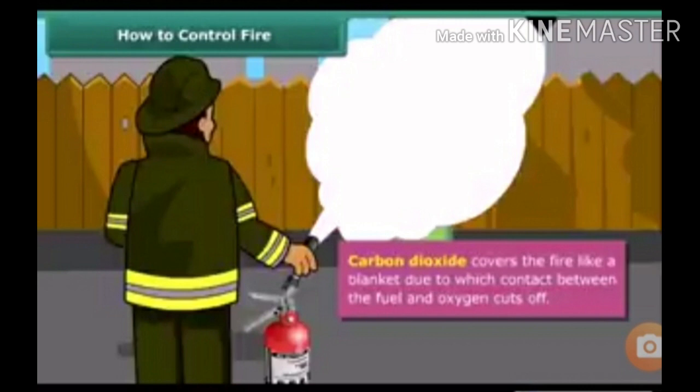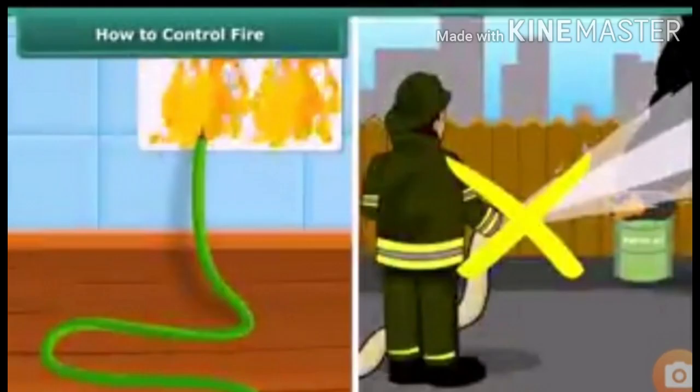In homes, shops, offices and hotels, fires are caused by solid materials such as paper, wood and cloth. Fires can be controlled by quickly spraying water. This brings down the temperature and extinguishes the fire. A carbon dioxide fire extinguisher along with water is a good combination to control fire.